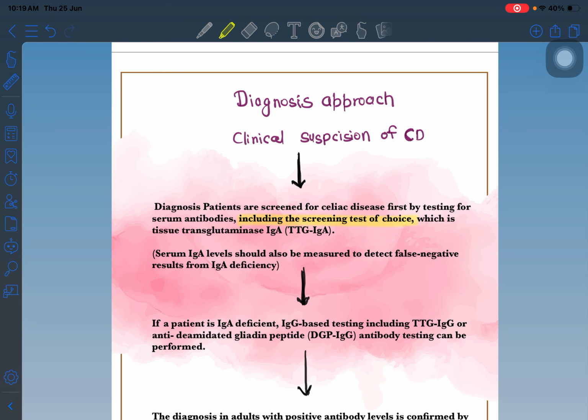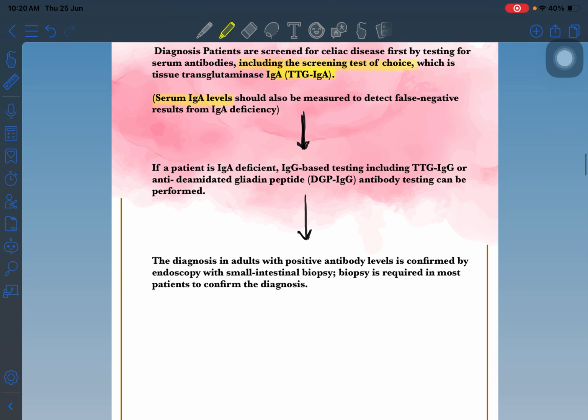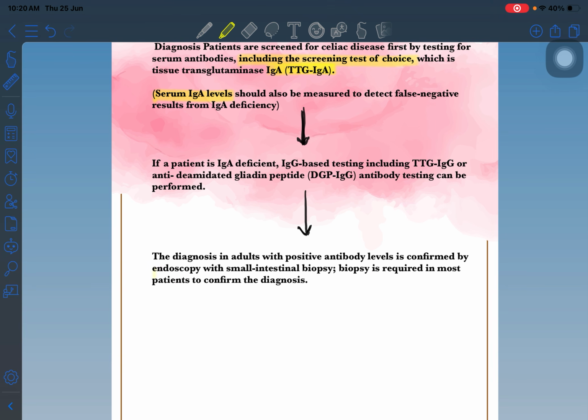This is the IgA-TTG level, but always do it with the serum IgA level, because if the serum IgA level is deficient in a patient, there can be a false negative result for the serum IgA-TTG level. So always we have to do them combined, serum IgA level plus TTG level. If serum TTG is increased and serum IgA level is normal, we can think this can be celiac disease, and we go for endoscopy and biopsy.